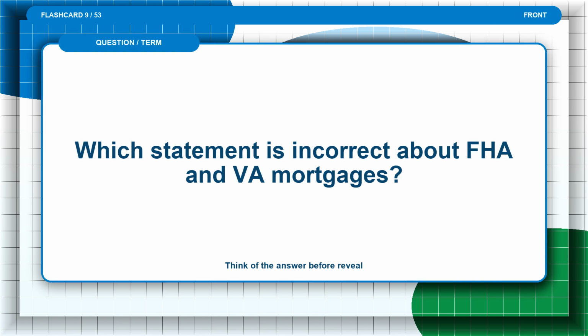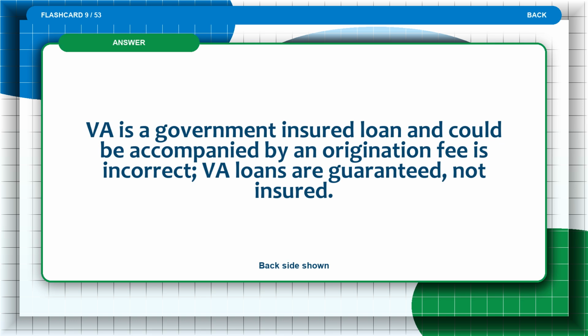Flashcard 9. Which statement is incorrect about FHA and VA mortgages? Think of the answer before the reveal. The answer is: VA is a government-insured loan and could be accompanied by an origination fee is incorrect. VA loans are guaranteed, not insured.